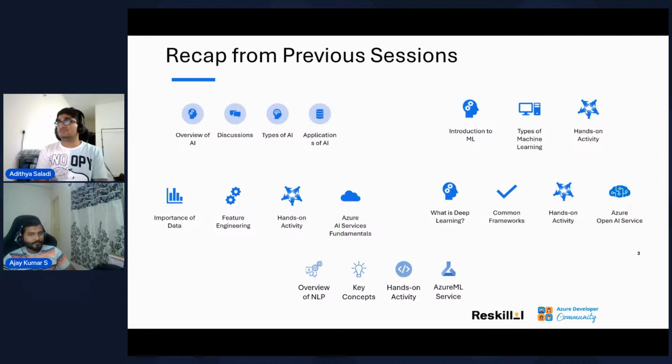Let me give a quick recap of the last few sessions. In the first session, we discussed what AI is and what kind of applications use AI, and where AI is going. Then we discussed how to use the simple sklearn library, and using pandas we created supervised learning and unsupervised learning algorithms, and I showed a demo on that. After that, we introduced the concept of data cleaning and pre-processing.